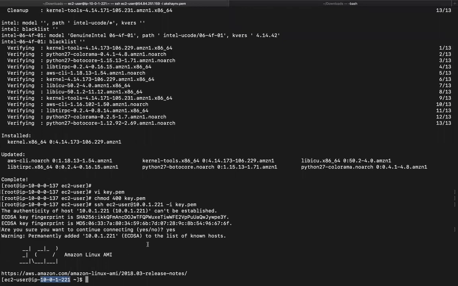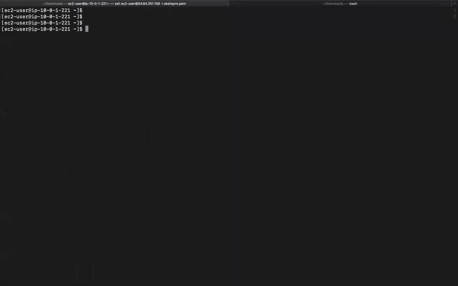So right now, since we are within the database server, let me just clear my screen and let's execute a command and see if it has internet access. So we'll have to elevate our privileges to super user.